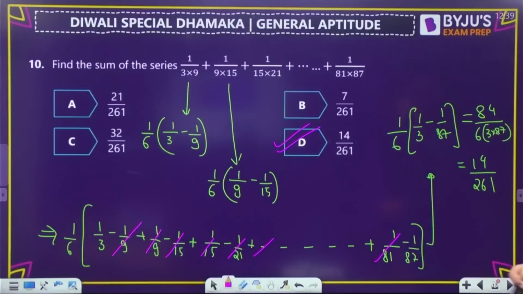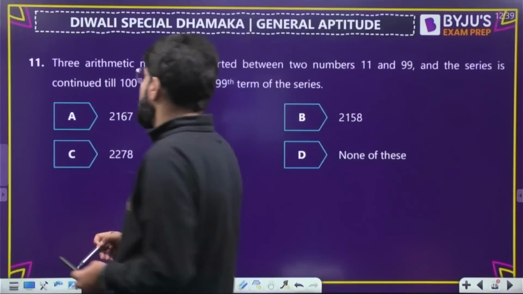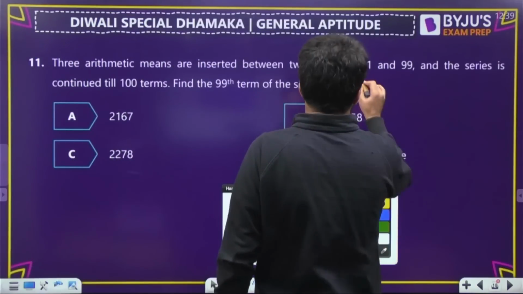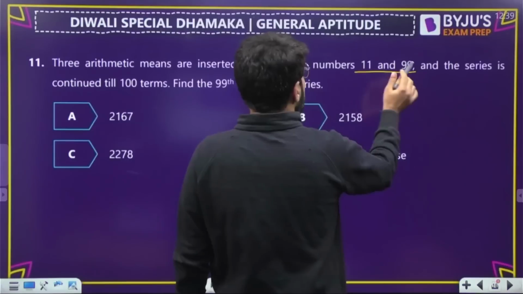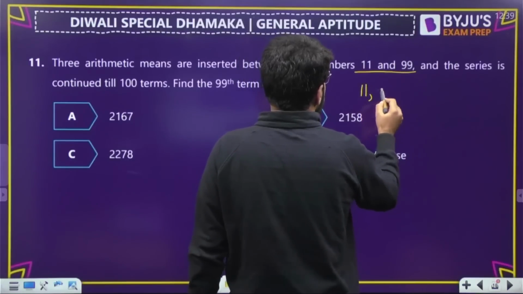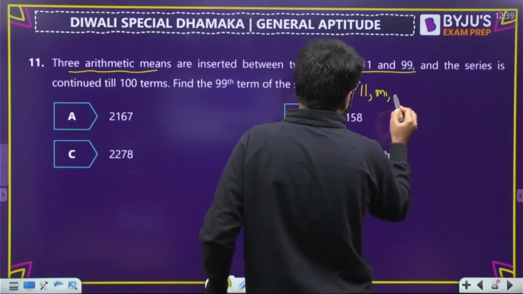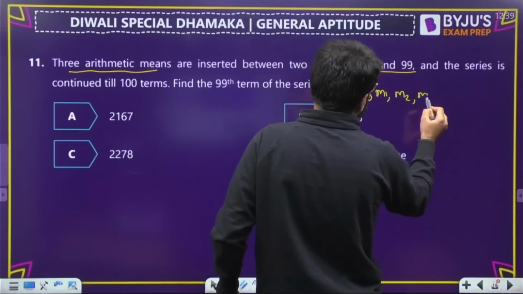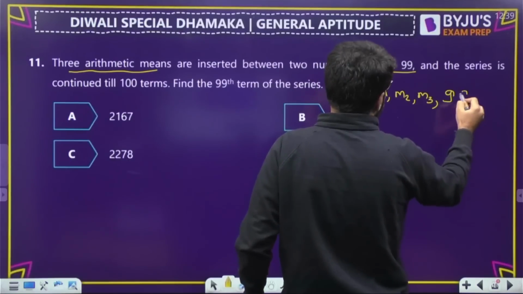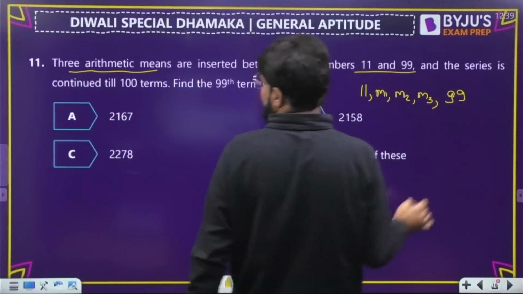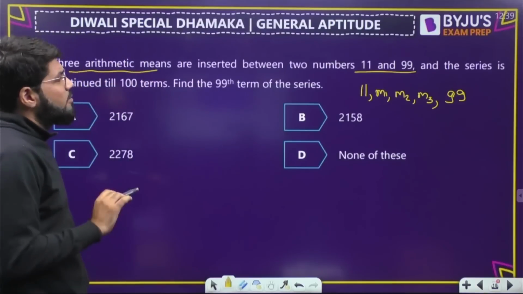Done. Next question, number 11. 3 arithmetic means are inserted between two numbers 11 and 99. Okay, insert kar denge. That means 3 arithmetic means M1, M2, M3. These are the 3 numbers between 11 and 99. Okay, and the series is continued till 100 terms. Find the 99th term of the series.